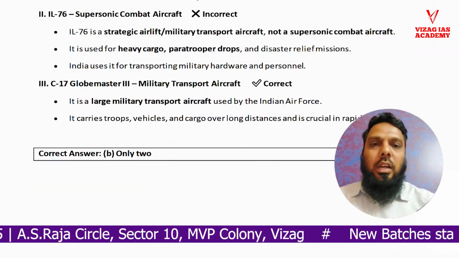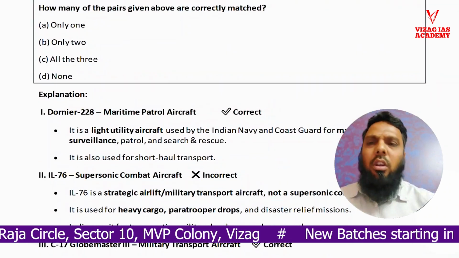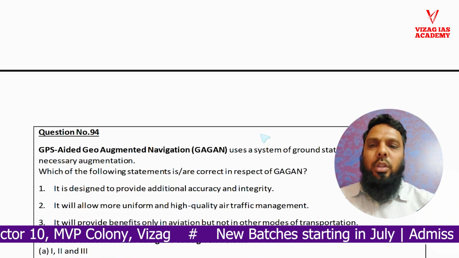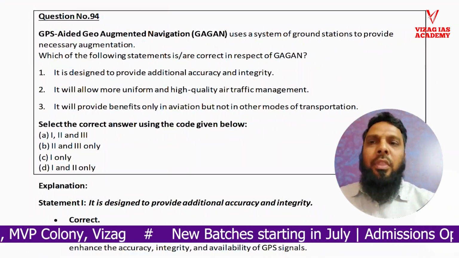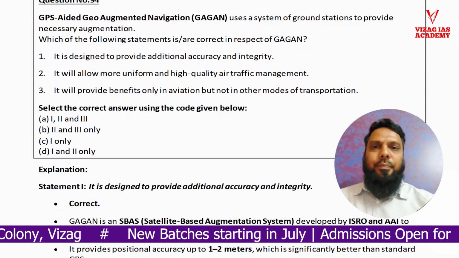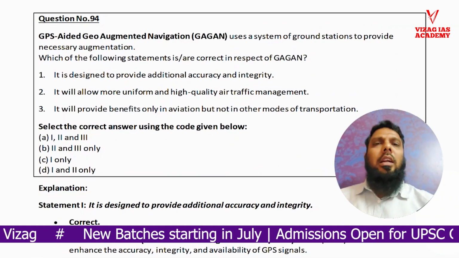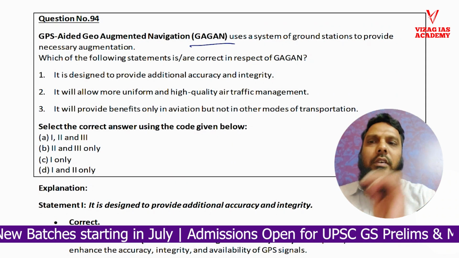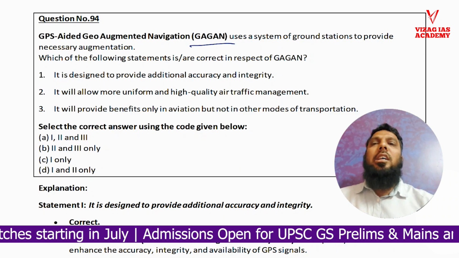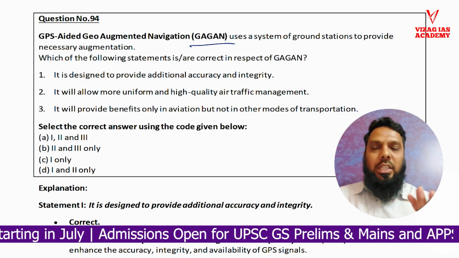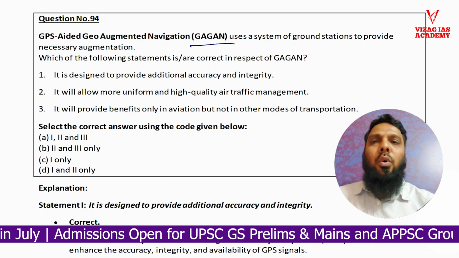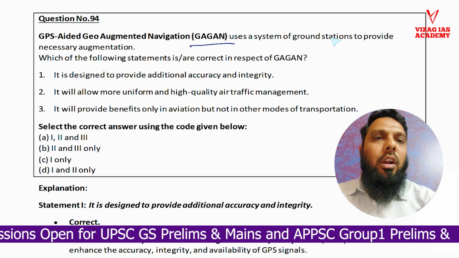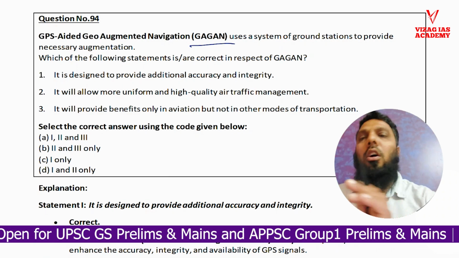No need for any news article, because it is in the news a lot and we have discussed it in the classroom. We'll directly proceed to the next question, question number 94. This is also directly from our classroom discussion. GAGAN is something that we have discussed in our classroom. GPS Aided Geo Augmented Navigation. It uses a system of ground stations to provide necessary augmentation.